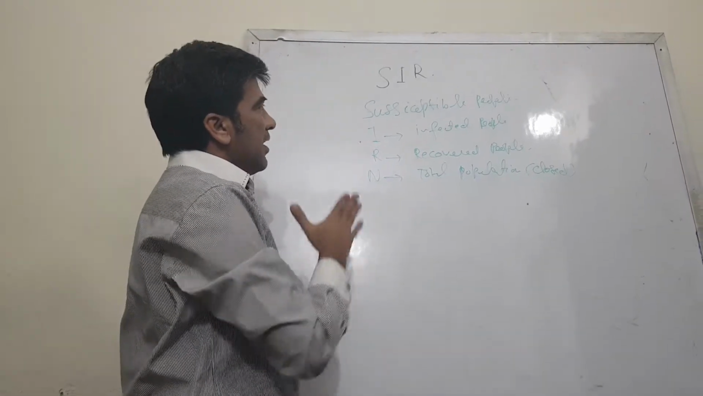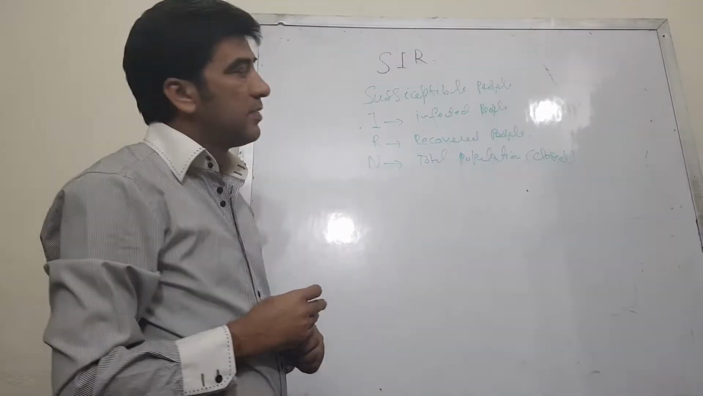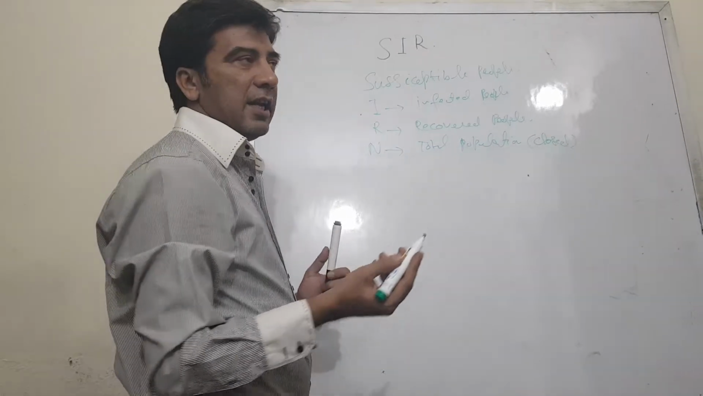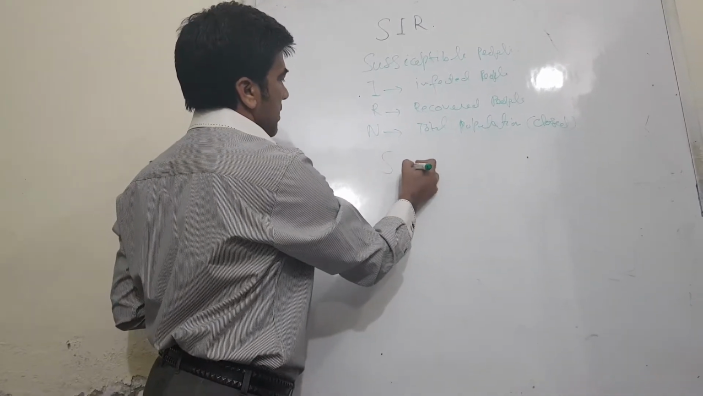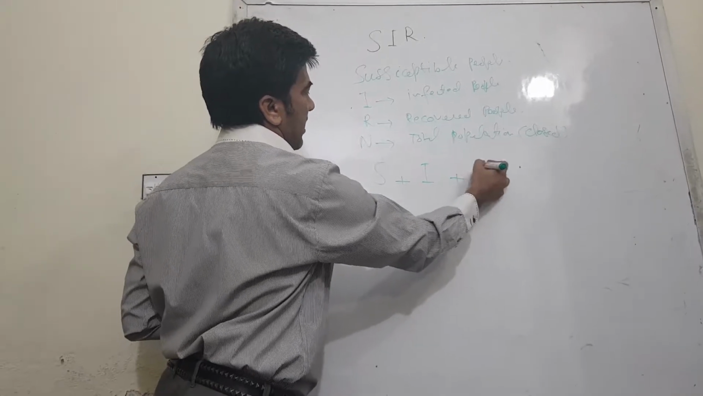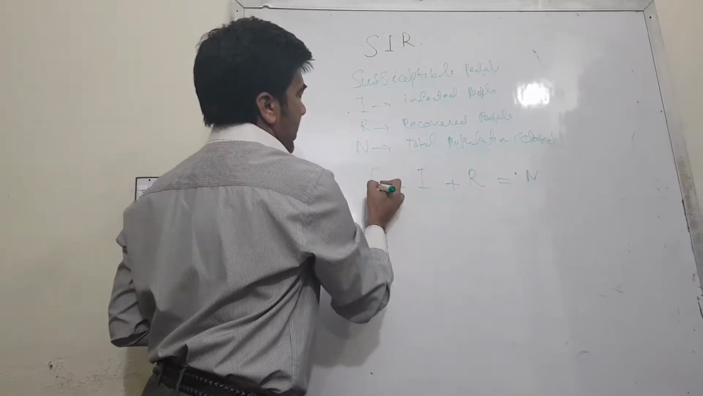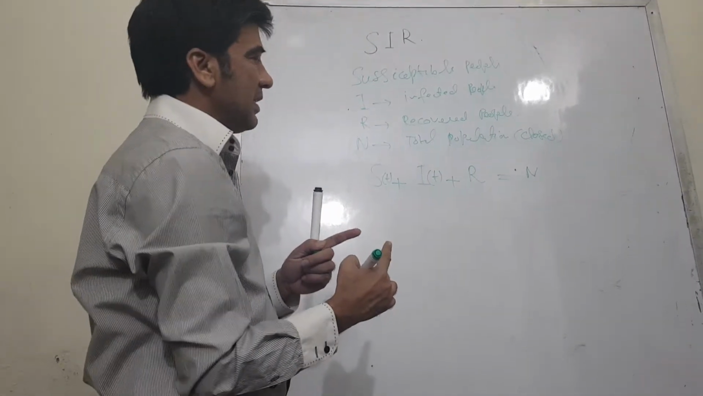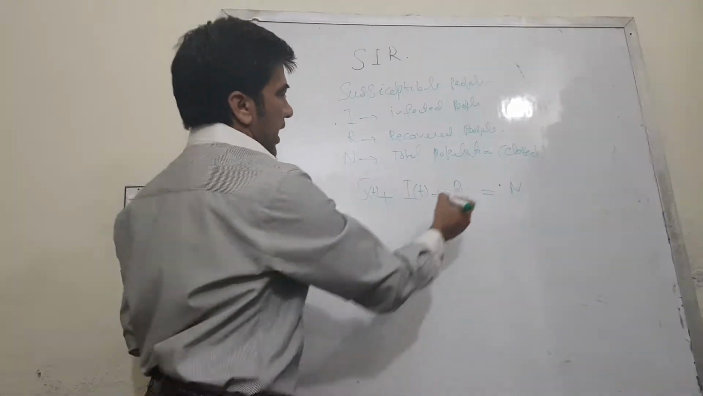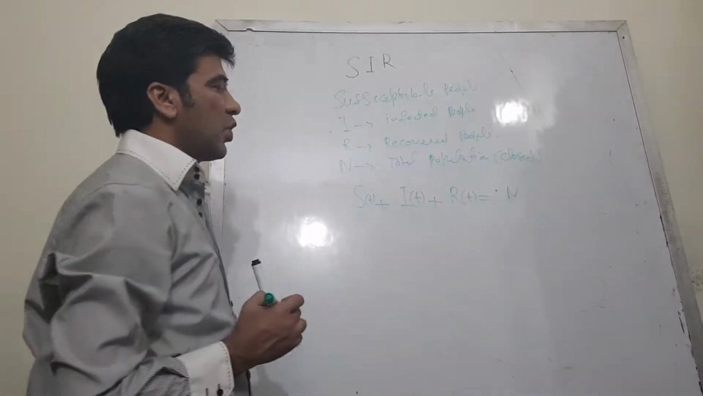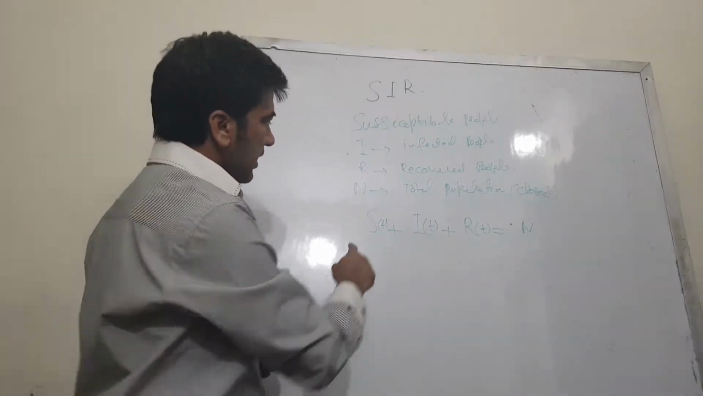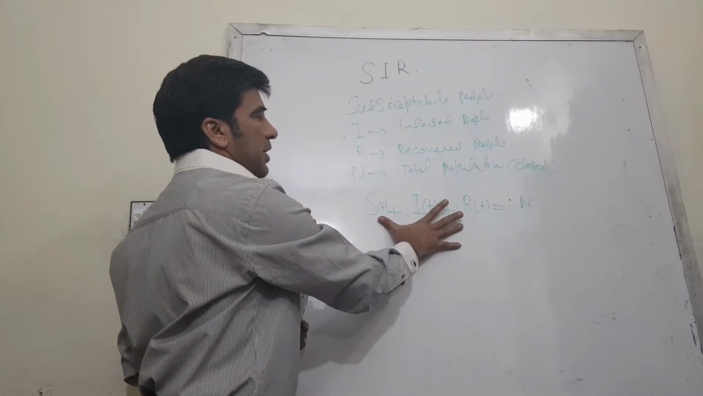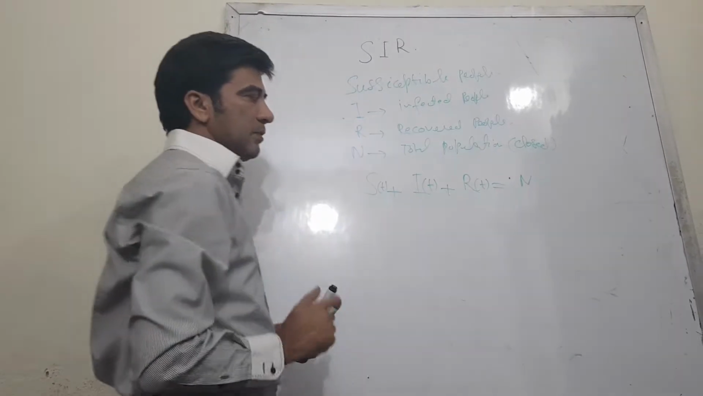So by taking these three variables, I can write a general simple equation for the layman. This would be S plus I plus R is equal to N, where S is dependent on t, I also depends on t, they vary with respect to time, and R also depends on time, how much they recover. This is the general simple equation, because if we find the sum of these three groups of people, it becomes the total population.